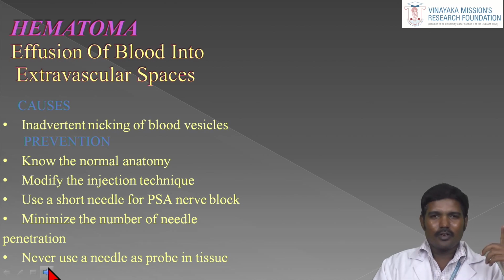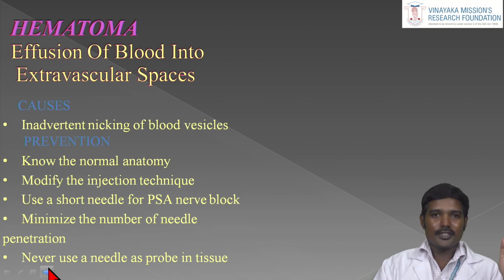It may touch the pterygoid plexus of the veins, so it gives more blood outside the vessels. This is the main cause. Inadvertent nicking of the blood vessels is the main cause of the hematoma. How to prevent this? Know the normal anatomy. That is very important. Only then can we avoid a lot of complications.